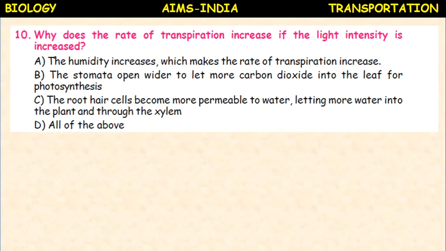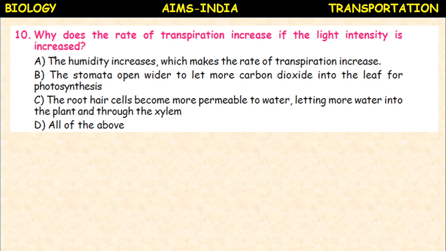Why does the rate of transpiration increase if the light intensity is increased? The humidity increases, which makes the rate of transpiration increase. The stomata open wider to let more carbon dioxide into the leaf for photosynthesis. The root hair cells become more permeable to water, letting more water into the plant and through the xylem. All of the above.